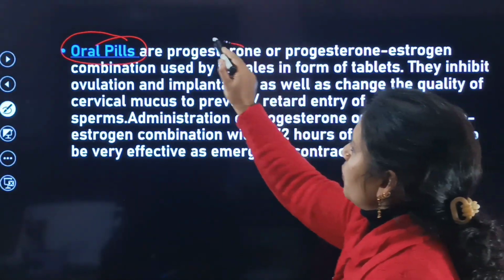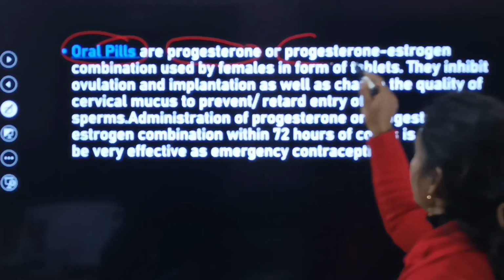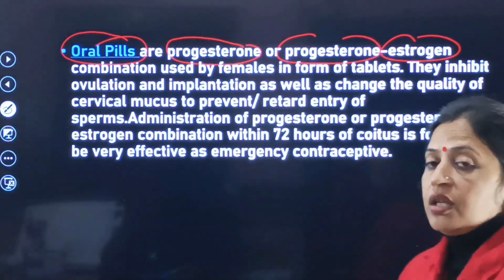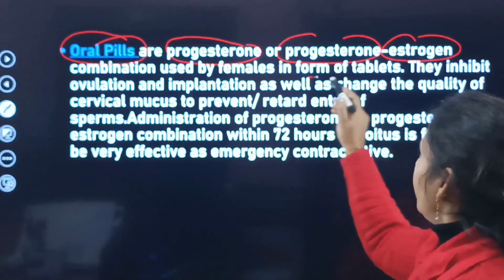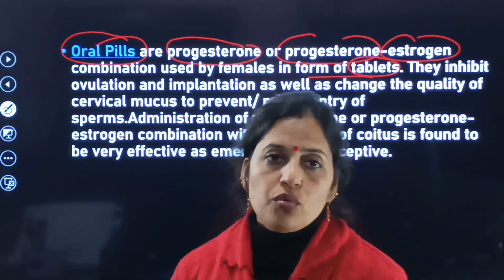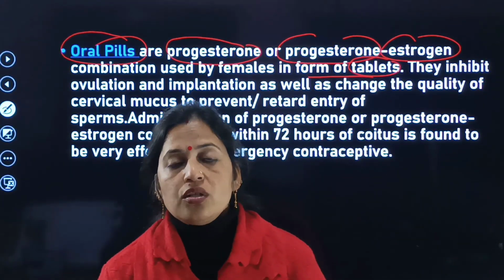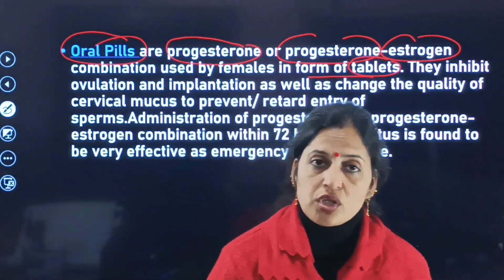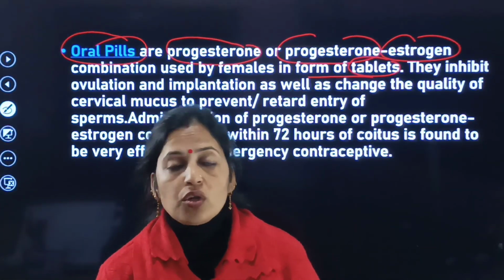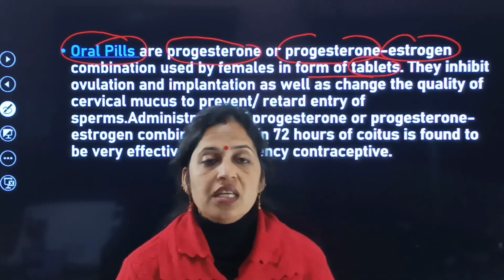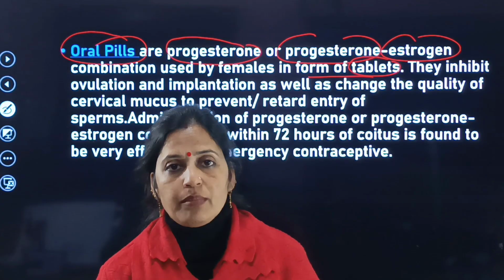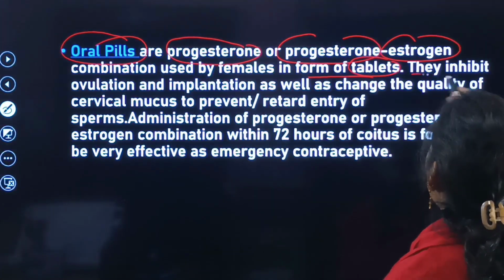Oral pills are a progesterone and estrogen combination used by the females in the form of tablets.